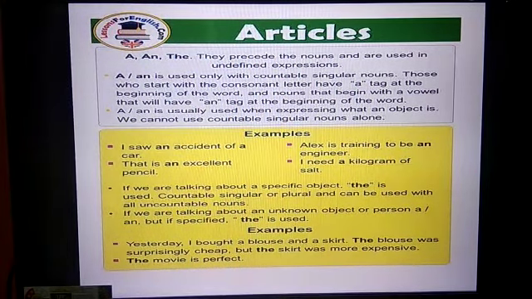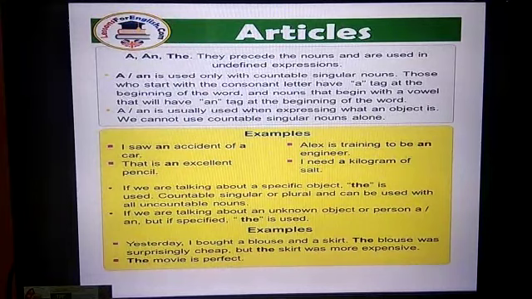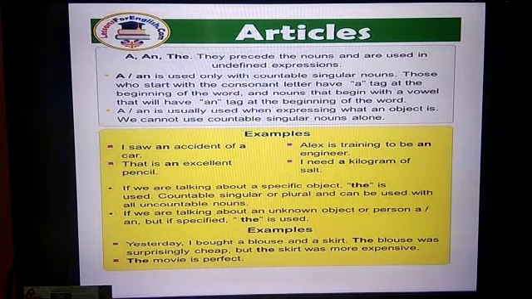Words which start with a consonant letter have the word a at the beginning, and nouns that begin with a vowel will have the word an at the beginning. So a and an are usually used when expressing what an object is.